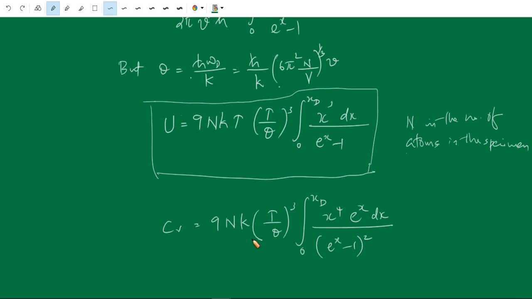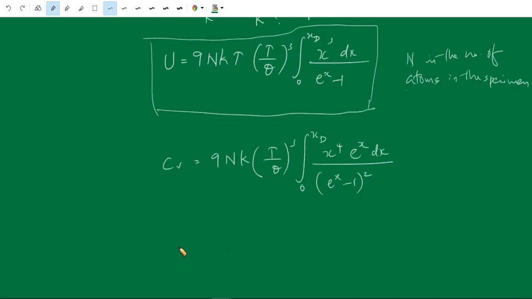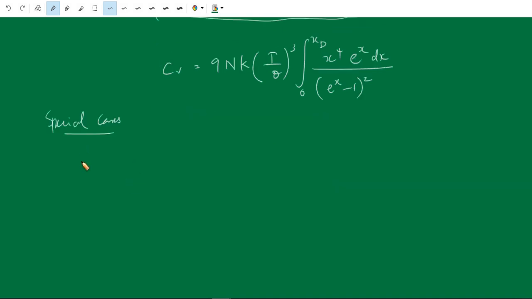Now if we discuss the special cases, T is very much greater than the Debye temperature theta. Therefore, x is equal to ħω by kT. When T is very high, x is very small.